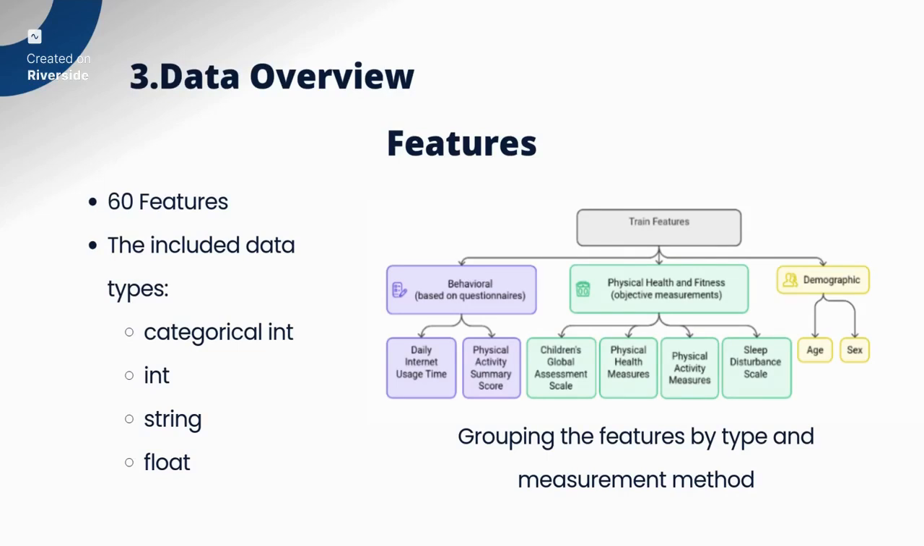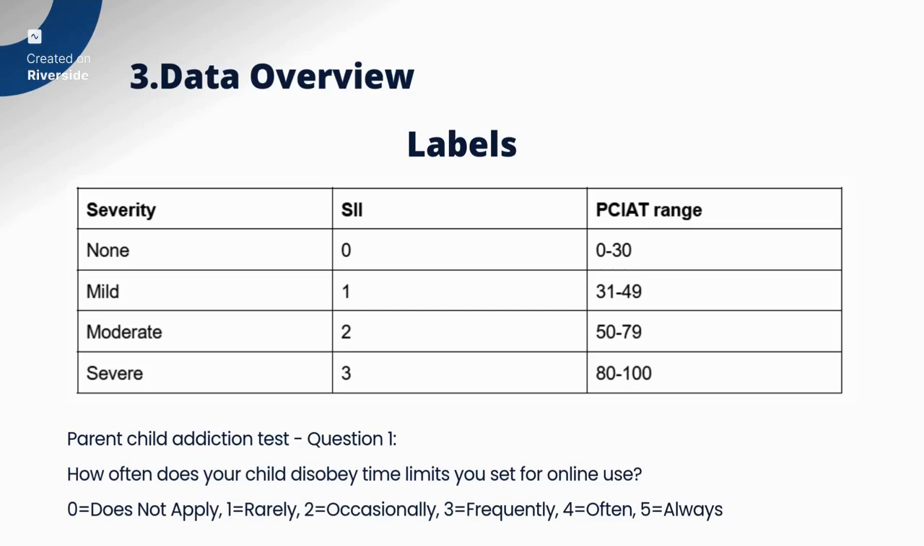Now for the labels, we actually have two different types of labels instead of just one. The first one is our final target label, which is the SII values, which I have mentioned before. Another type of labels is the PCIAT questionnaire. The full name is Parent-Child Addiction Test. Basically, in this questionnaire, there will be 20 different questions.